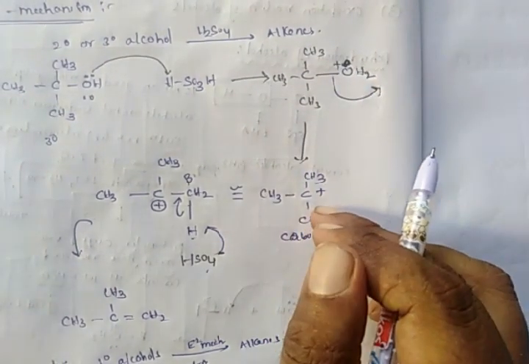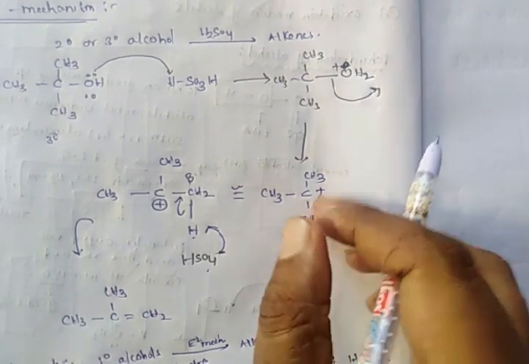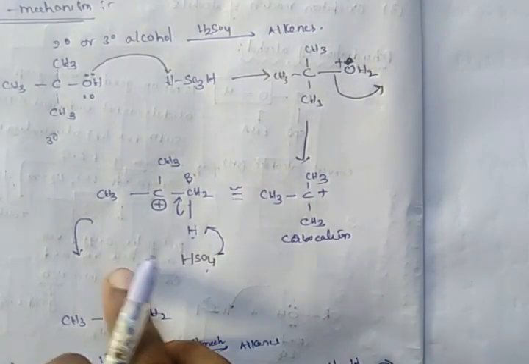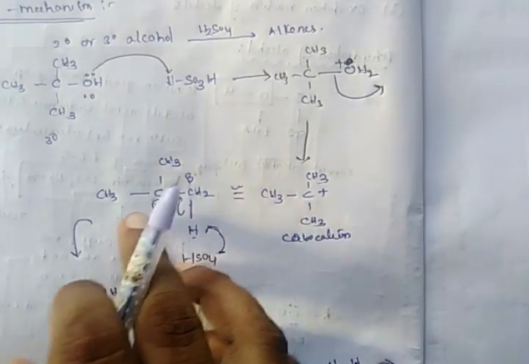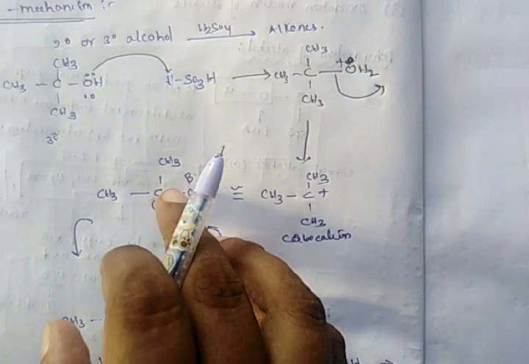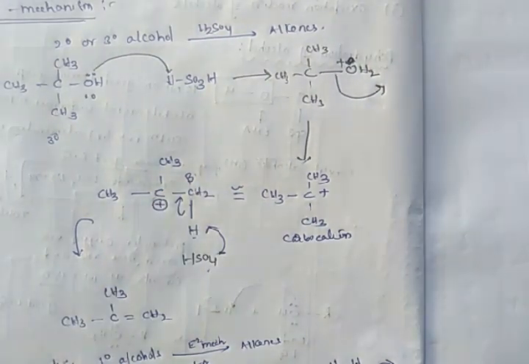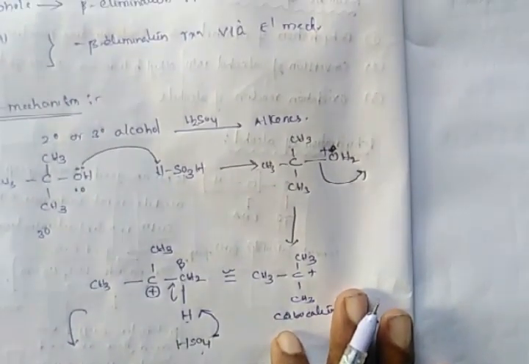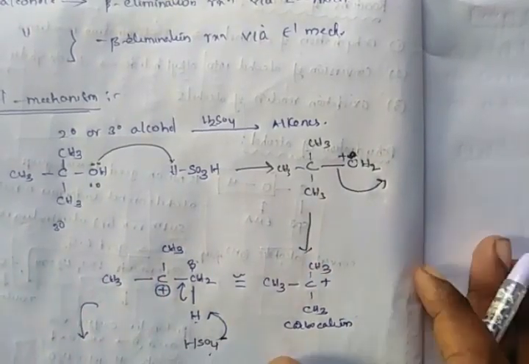Then the first step of the mechanism is leaving of the leaving group, and the second step is shifting of the electrons in the CH bond to the CC sigma bond to form a pi bond. So this reaction occurs in two individual steps. That's why it is called the E1 mechanism.